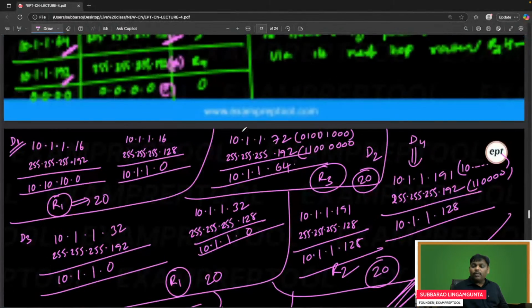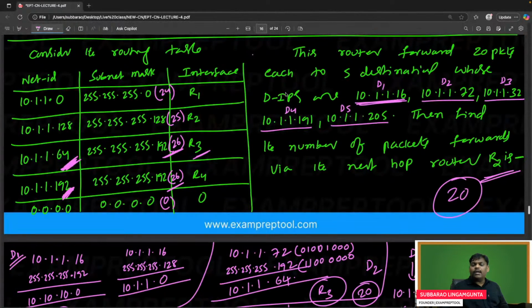Directly, maybe some people will say, sir, directly I will do R2. First of all, I will try R2, sir. If R2 is not matching, there is no meaning of minimum, maximum. Verify whether R2 is matching or not. If matching, then I will check extra. If R2 is matching, I will check whether R3 is also matching or not. If R3 is matching, I will go for R3, otherwise R2.